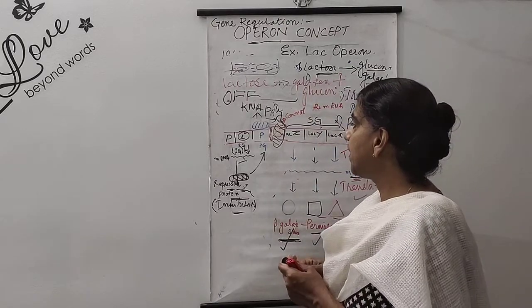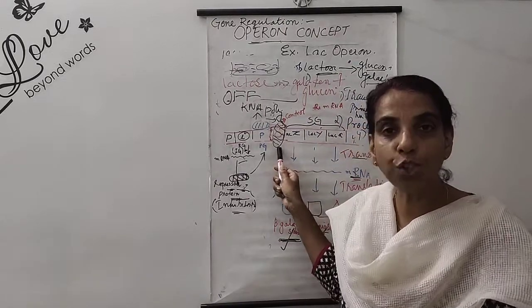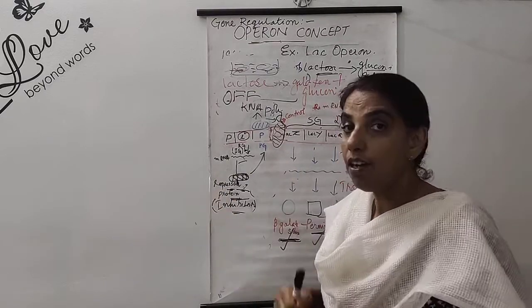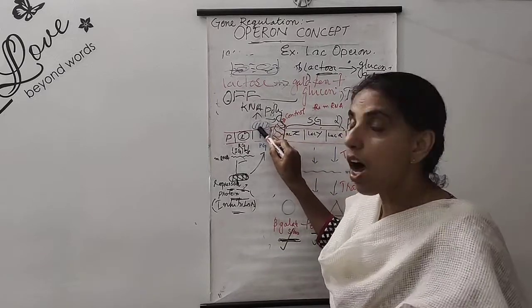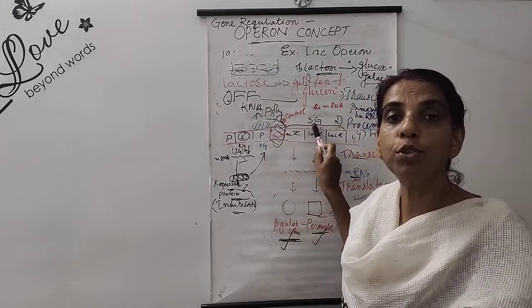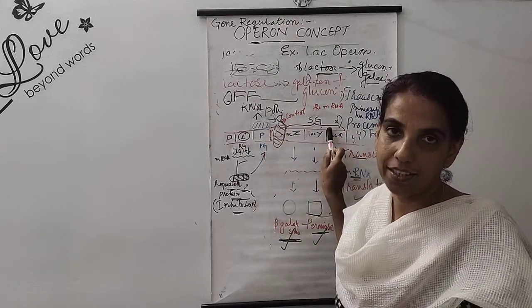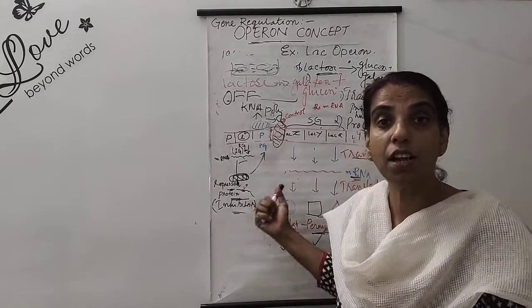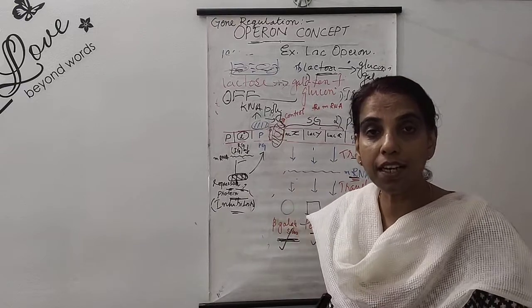When the operator gene is blocked, naturally what will happen? All the operation will be stopped. How will it be stopped? Our RNA polymerase cannot proceed towards the structural gene, because RNA polymerase reaching the structural gene is very essential for the polymerization of messenger RNA.